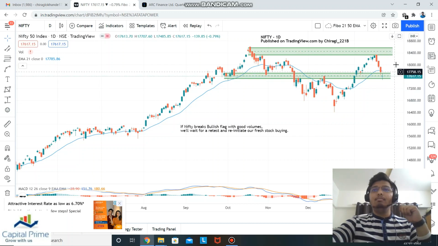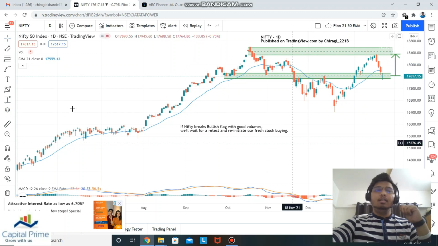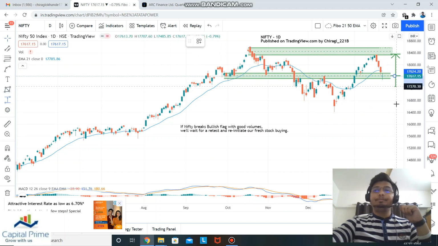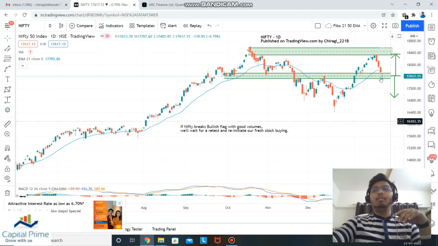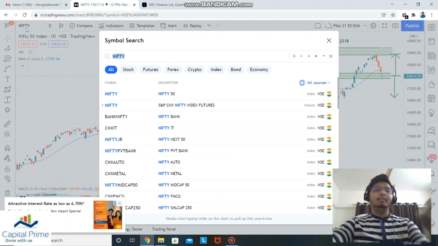17,500 level, we can expect a similar move that it gave the previous day, to 18, maybe around 18,300. If it moves down from here though, we can see a level of 16,800 in Nifty. Yeah, the chances of that are less, because the COVID fears have been taken care of. So let's see what happens. Most probably it should go up from here. Let's see if it makes or breaks.